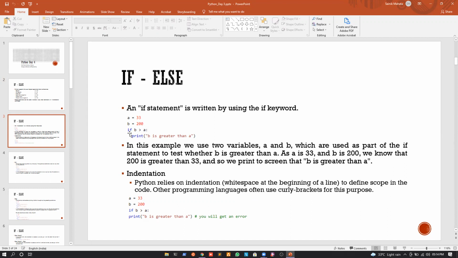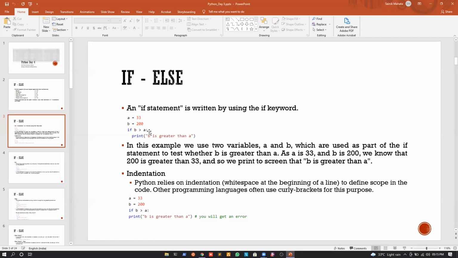So, in that scenario, what will we do? We will write if b greater than a, and we will use a colon. Why will we use a colon? Because whenever we have an if statement, or a for statement or a while statement, obviously it will have a scope, right? And whenever we want to define that scope, we use nothing but a colon.